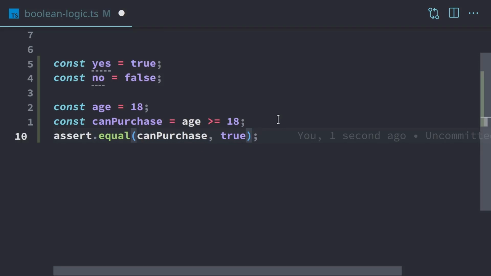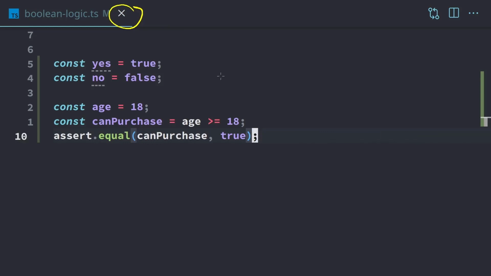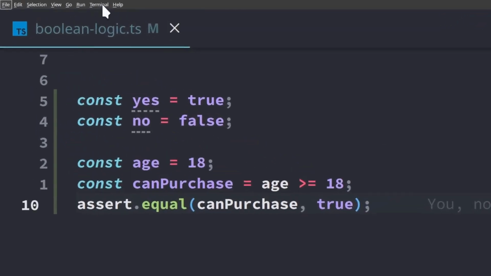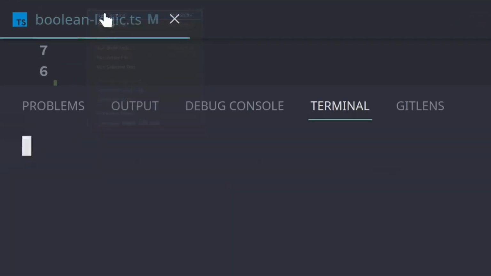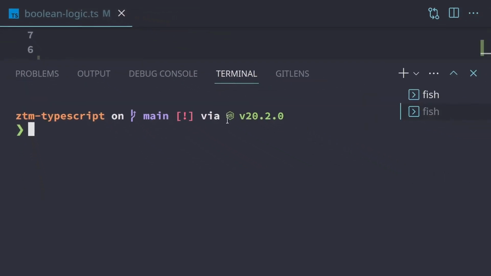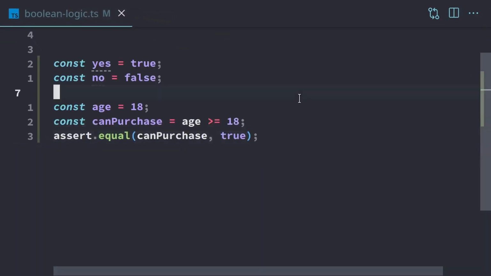Now what I want to do before continuing is actually run this before we write some more code. So what we can do is save this. If we look at the top, we'll see we have this circle here. This means we have unsaved changes, so we just need to make sure we save our code. Then we need to open up a terminal. You can use an external terminal if you want, or you can use the built-in terminal. The built-in terminal can be accessed from terminal, new terminal, and you can use it right here, or you can use an external one. I'm going to be using an external one for screen space. So I'm going to close that.